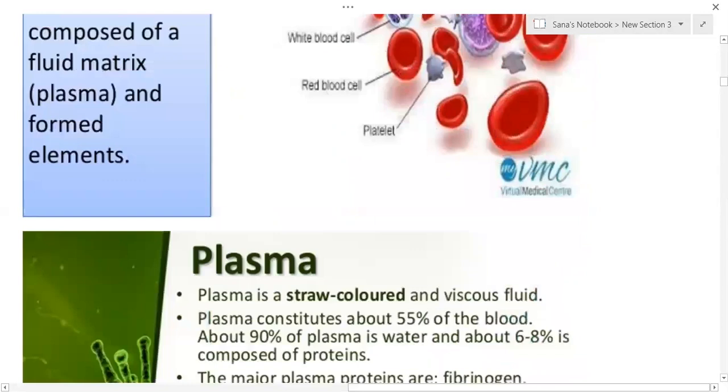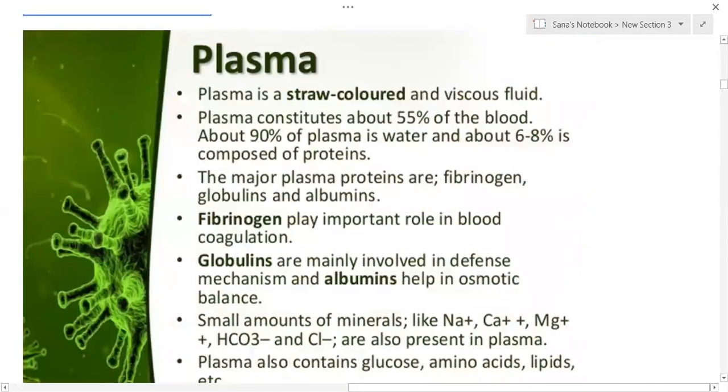Now we'll come to the plasma. So what is this plasma? Plasma is a straw-colored and viscous fluid. It constitutes about 55% of the blood, so the major part of the blood is plasma. About 90% of the plasma is water, and 6 to 8% is composed of protein. All this composition is important for the body's needs.